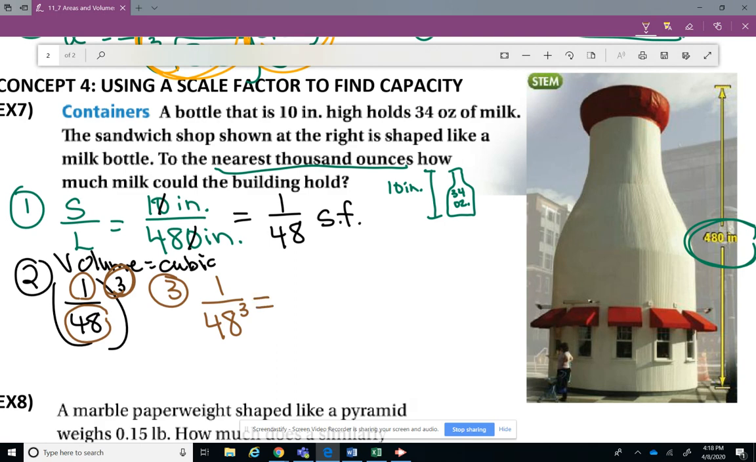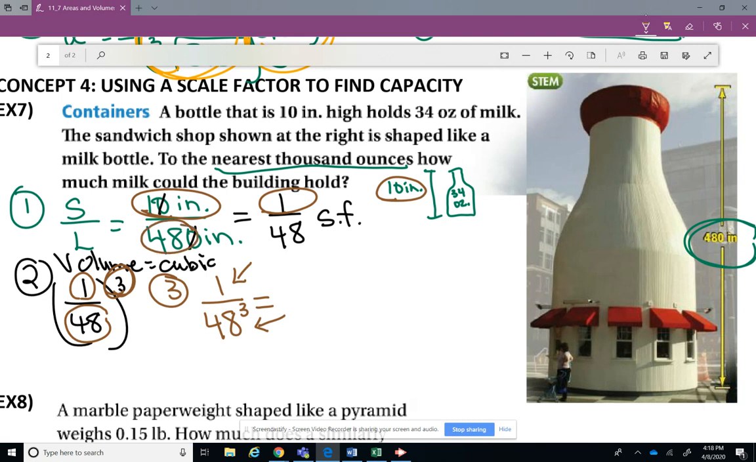So that's volume, right? So I'm going to set it equal to, the number on the top is the small one. That's where the 10 came from. That's where the 1 came from. We got it right here. And the one on the bottom is the large one. That's where the 48 came from.